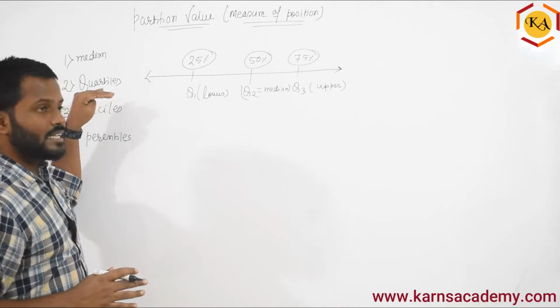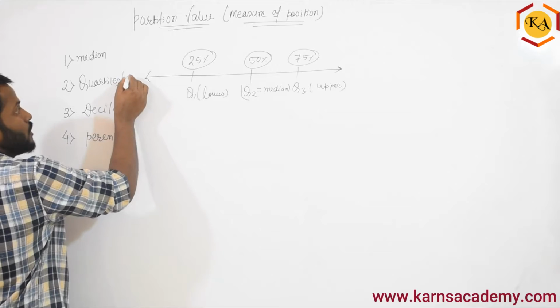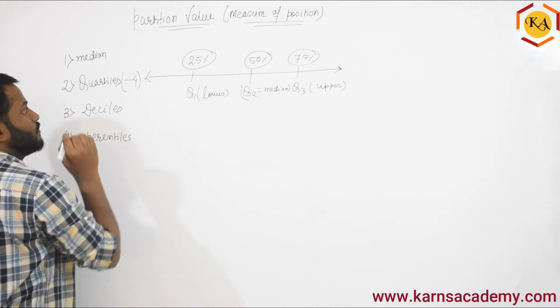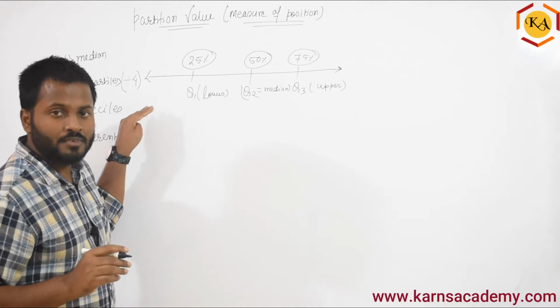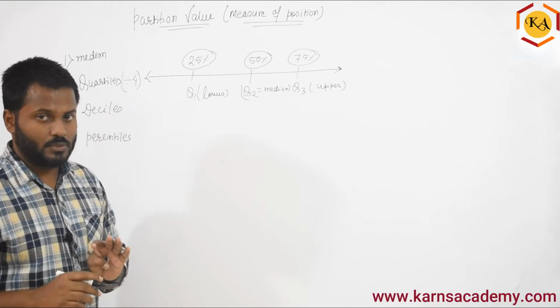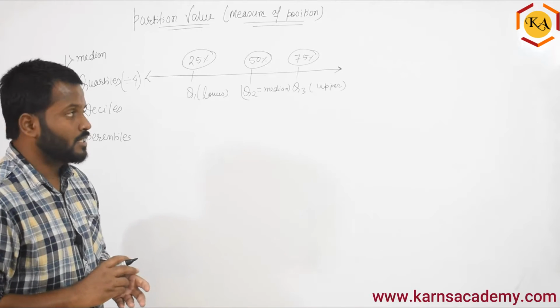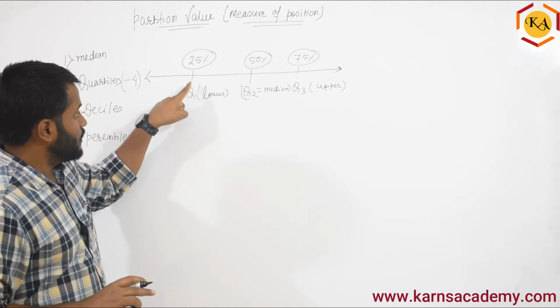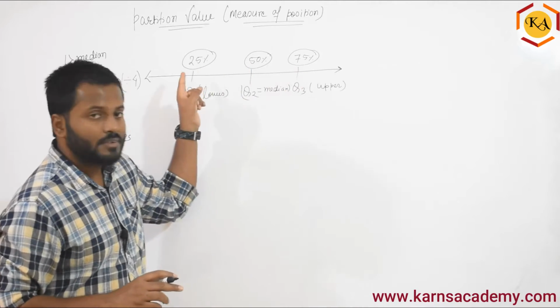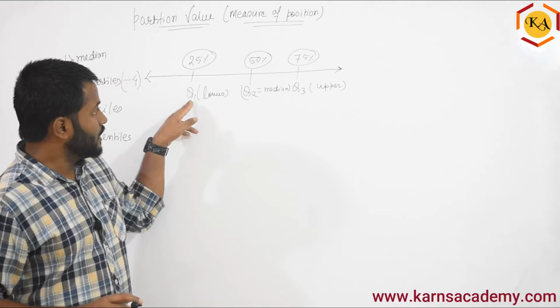Since it divides the data into 4 equal parts, whenever we solve the quartiles, we are going to divide with 4. Just remember that for now. Next, when I'm writing the formula, it will help you understand what exactly I'm trying to say. I hope you are able to understand. So see, the entire data, when you give the 3 cuts, it's divided into 4 equal parts: 1, 2, 3, 4. But how many times do you have to solve?